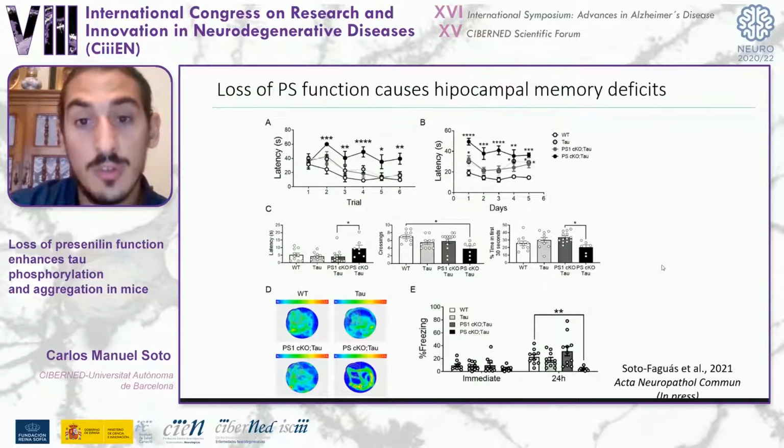One possible functional consequence of this pathology could be a hippocampal memory and learning deficit. So we performed a Morris water maze and a contextual fear conditioning, and we saw that presenilin conditional double knockout mice with tau expression have increased hippocampal memory and learning deficits.